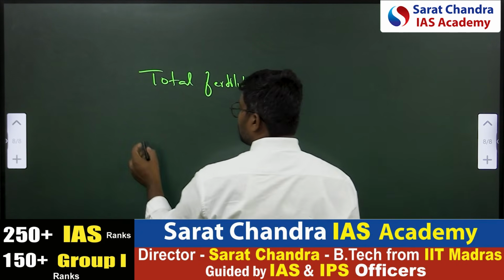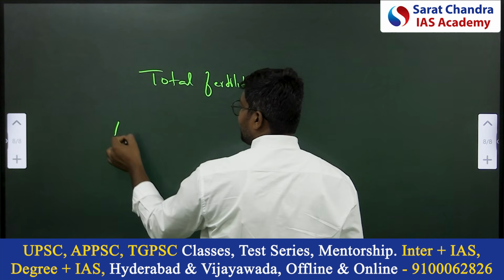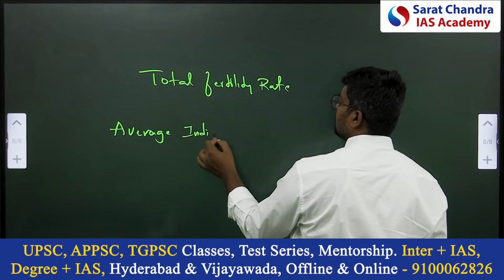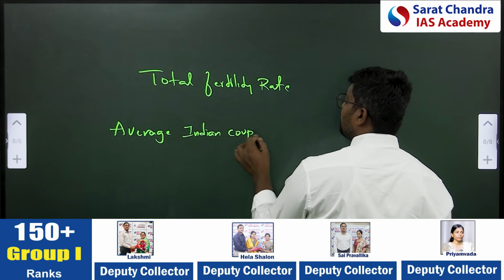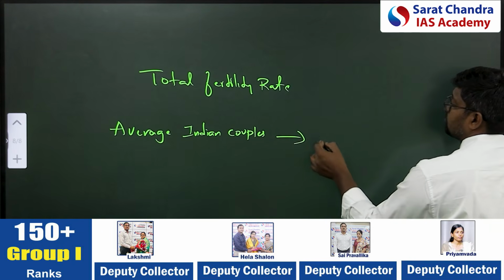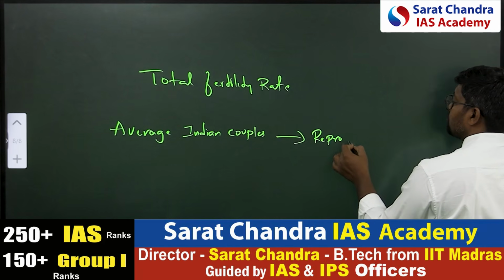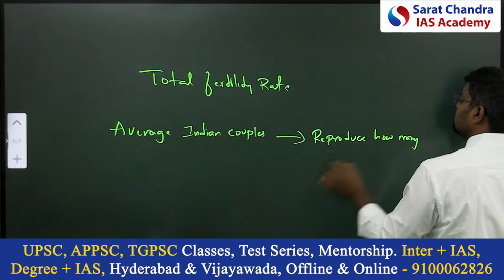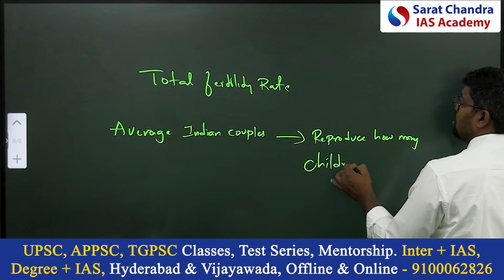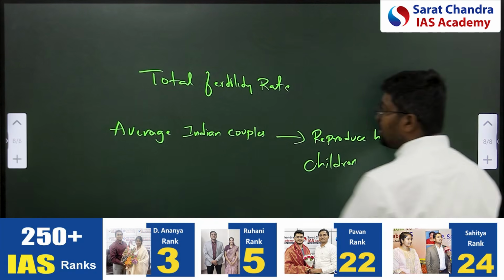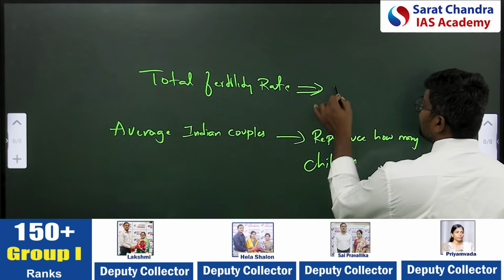TFR. So total fertility rate is how many children the average Indian couple would reproduce. So presently in India, the total fertility rate is 2.